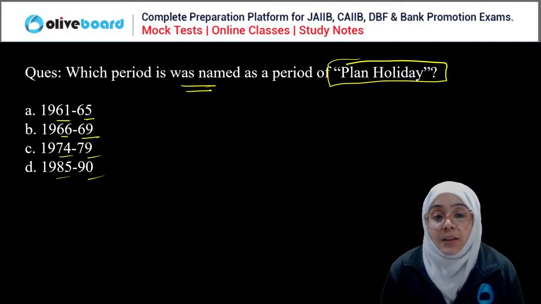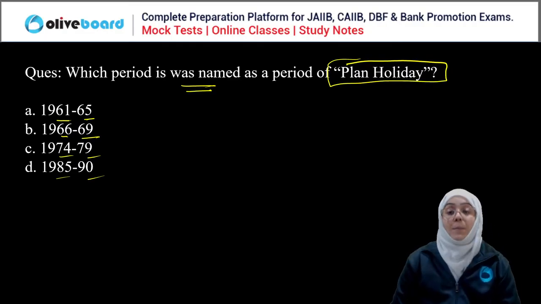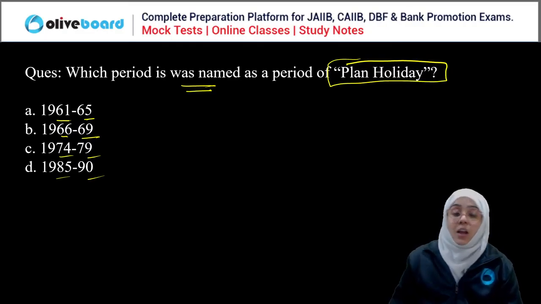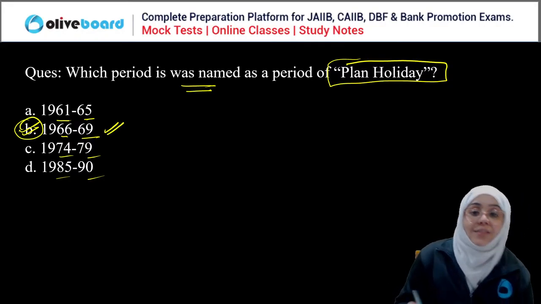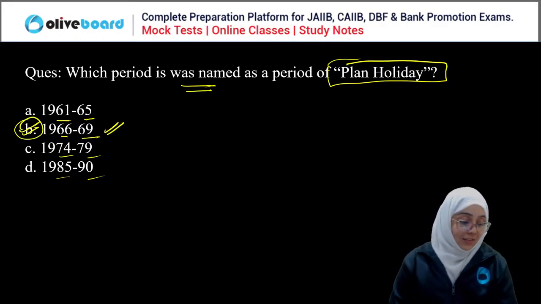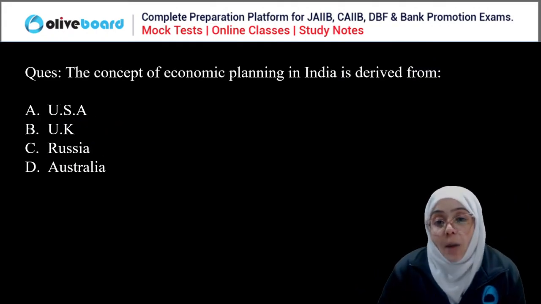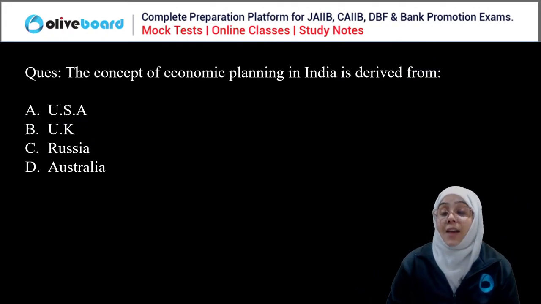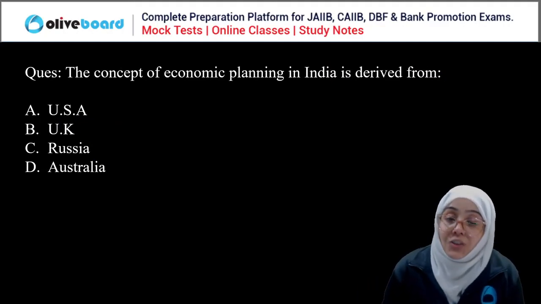Which period is known as the planned holiday? Yes, it is from 1966 to 1969. Yes, it is known as the planned holiday. So B is the correct answer, right? Next question. The concept of economic planning in India is derived from USA, UK, Russia, or Australia.